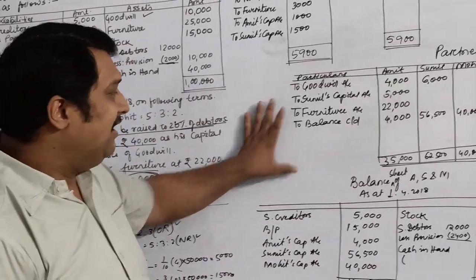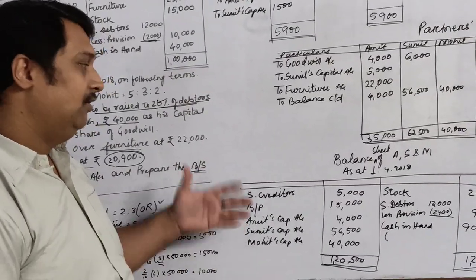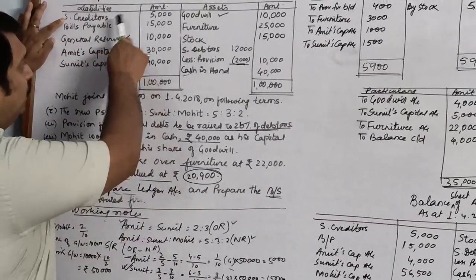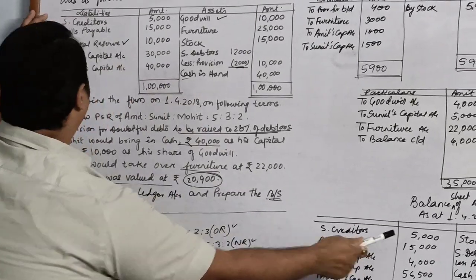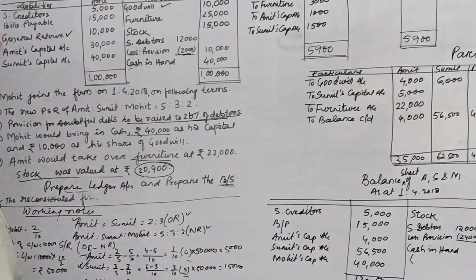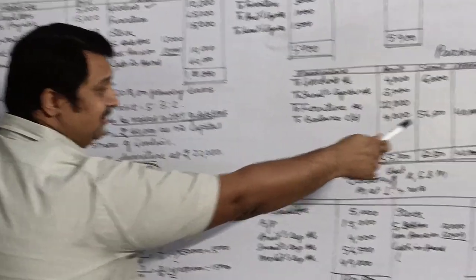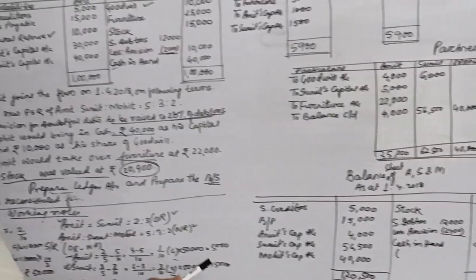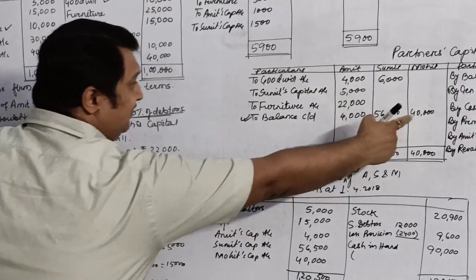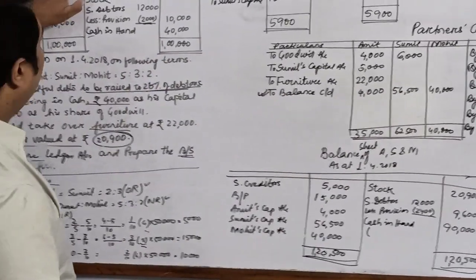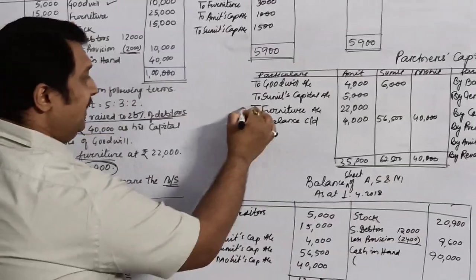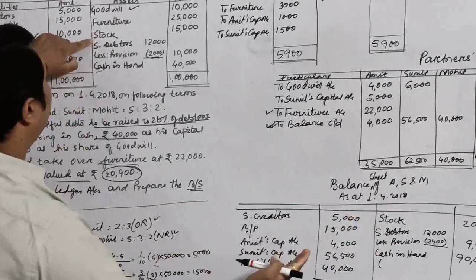Now, after preparing partners' capital, once again the balance sheet will be prepared in the same manner. We'll see sundry creditors, no change, we will write the same value. Bills payable 15,000, no change, same value we will write. General reserve has been distributed amongst the partners, so it will not come in the balance sheet. Amit's capital, Sumit's capital, Mohit's capital, we will see the balance carried down, and these three will be written over here. Now, asset side, goodwill has been distributed, so it will not be written. Furniture was taken over by Amit, so it will not come in the balance sheet.